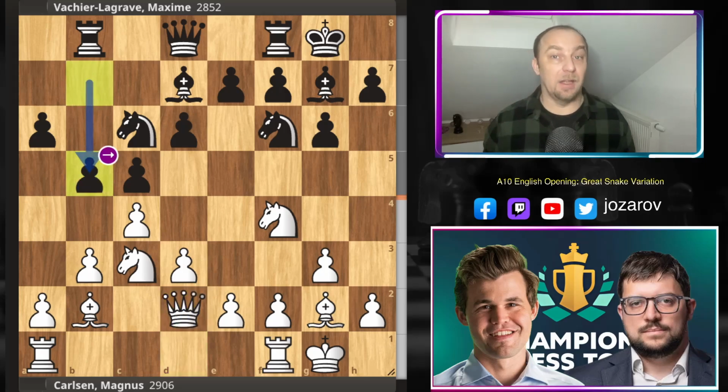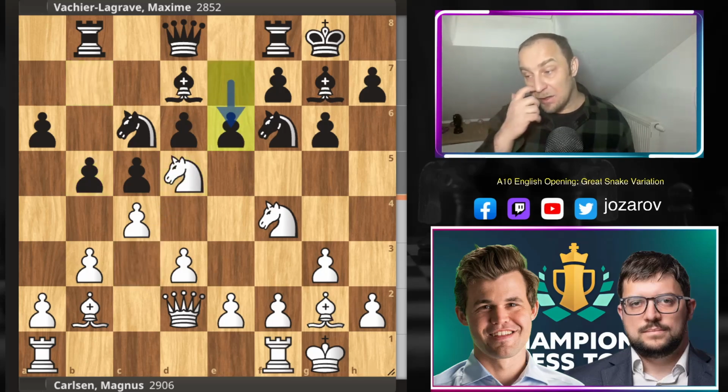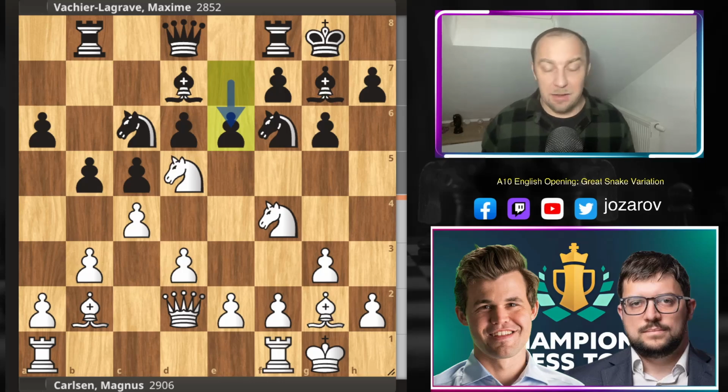b5 by MVL, why not? You have prepared it, now it's time to strike here on the queen side. Knight to d5, Magnus occupies now the center, and now e6. Here MVL doesn't want to tolerate any minor pieces, of course, on his side of the board. This knight is too powerful, so that's why e6, I think, a good move here by black.